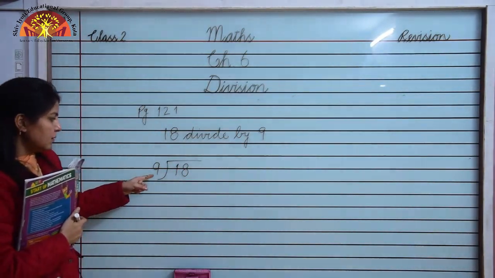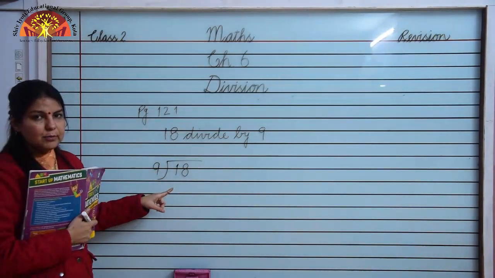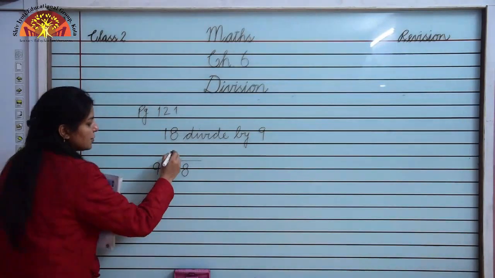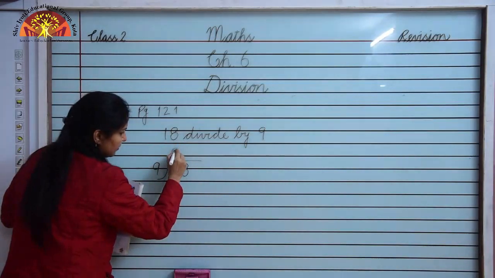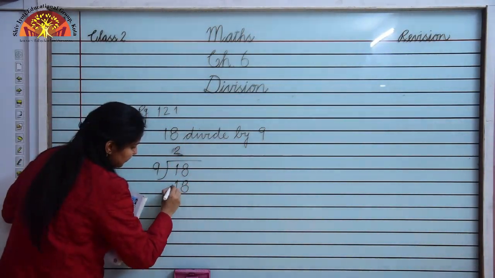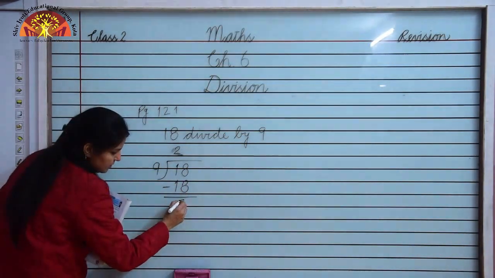Now we will speak the table of 9. How many times will 18 come? Okay. 9 ones are 9, 9 twos are 18. So we will get 2 times 18 in the table of 9. Now we will subtract 18 from 18, then it will be 0.